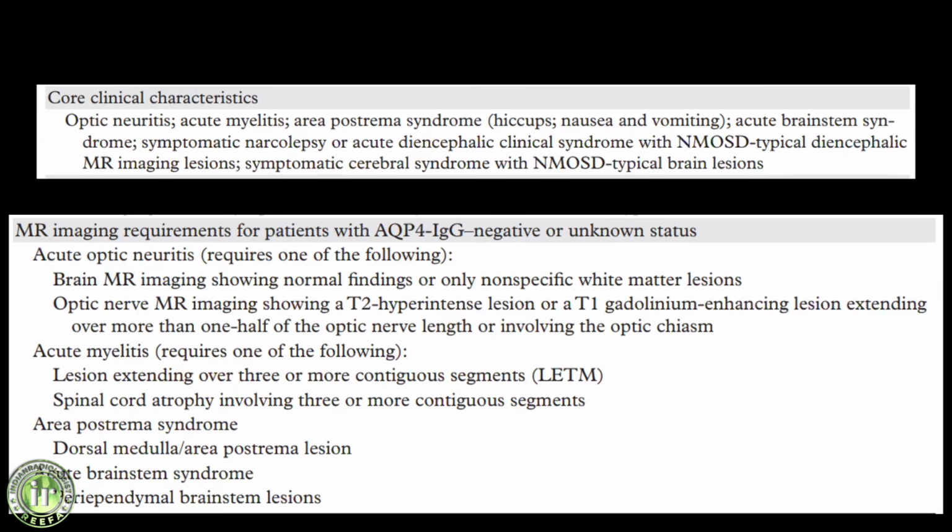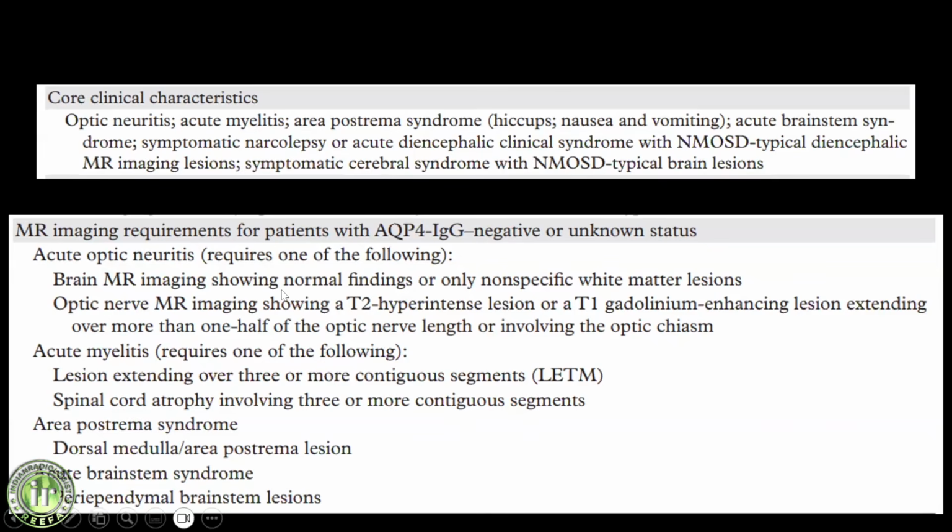In any kind of demyelination spectrum of disorder, even if the referring physician has asked for only brain or only spine, you should always talk to them and try to convince them for a brain, spine and optic nerve screening, so that you have a complete picture of the disease and its distribution.